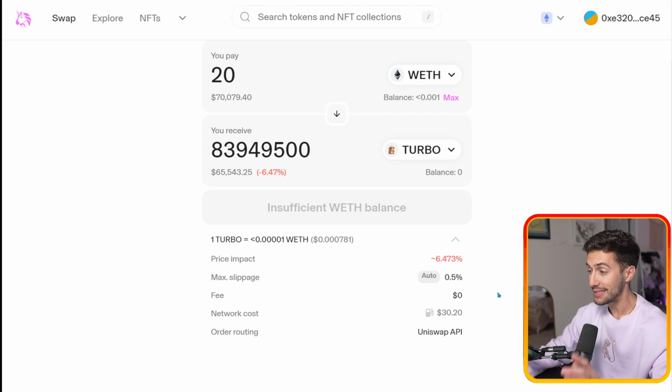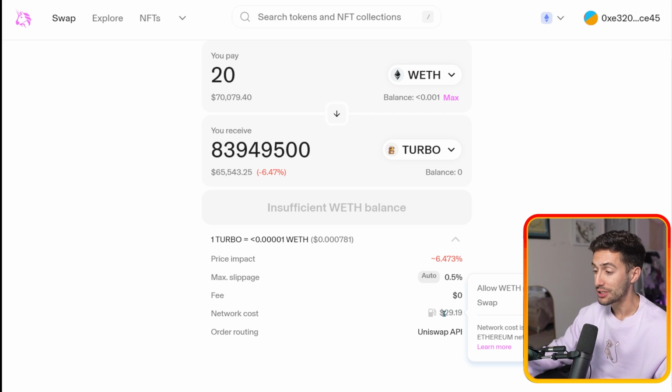With Ethereum, this is going to be the case more often than not. So if you want to use coins that are on Ethereum, you have to know that you're going to have to be paying at least $10 to $50, depending on what the gas fee is at that time. This price right down here will be pretty accurate to what you'll pay, so keep that in mind when you're doing your swaps.